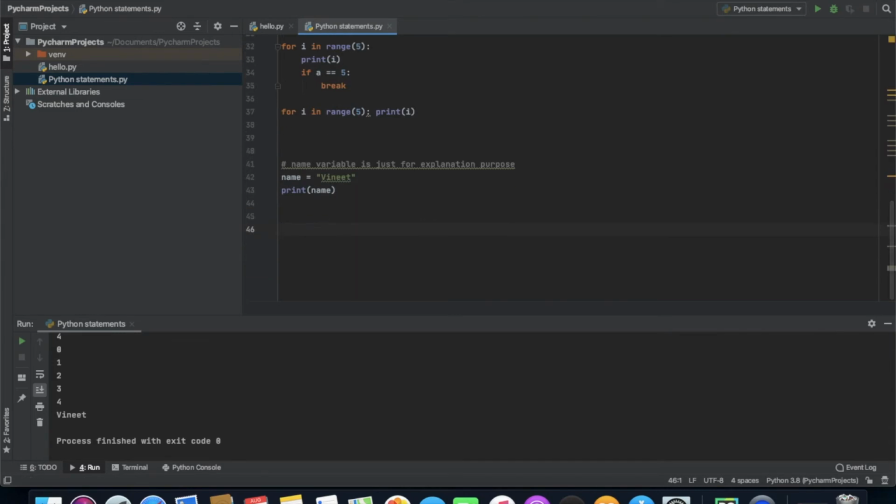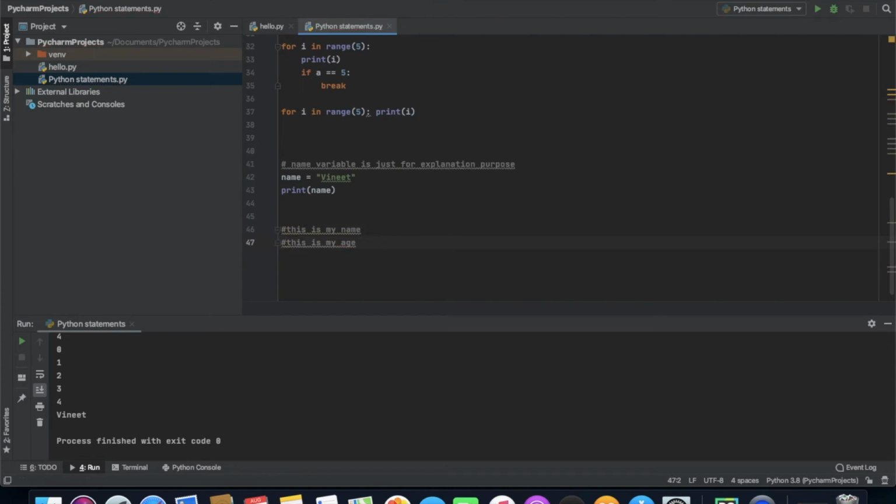What are multi-line comments? Basically we have comments that extend up to multiple lines. The only way is to use the hash symbol at the beginning of each line. So basically if you are using a multi-line comment like this is my name, this is my age, these are multi-line comments. What you can do is simply put hash. You can make them a multi-line comment by this, but there is another approach.